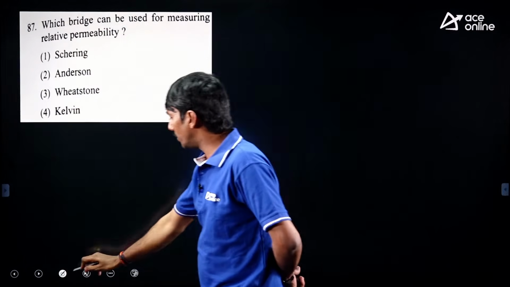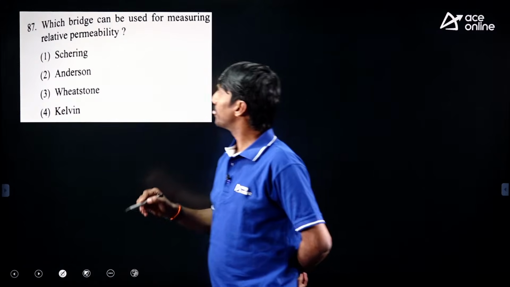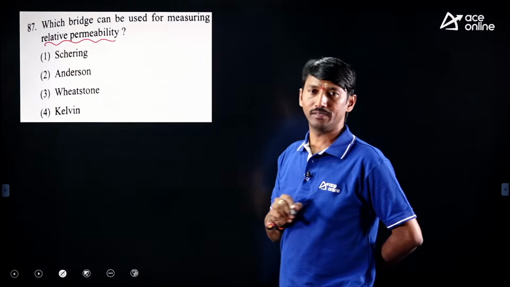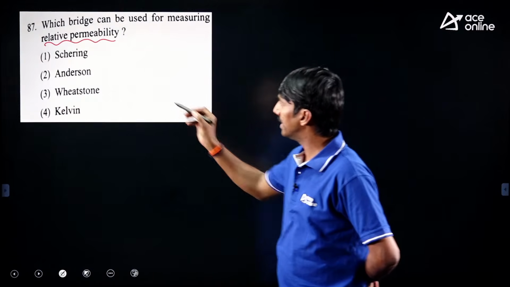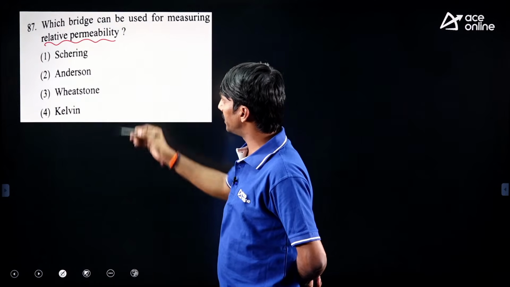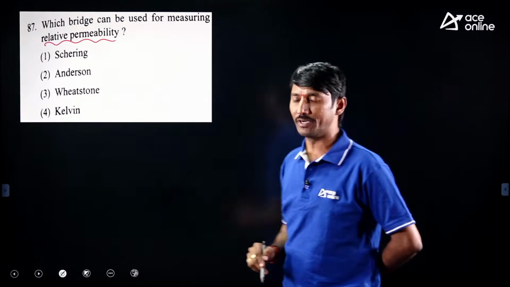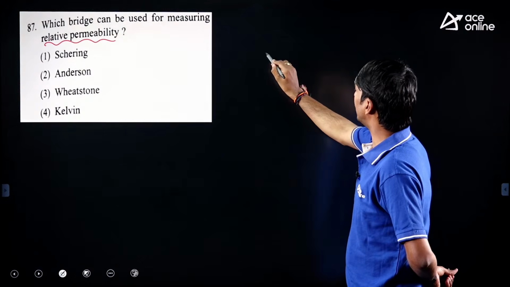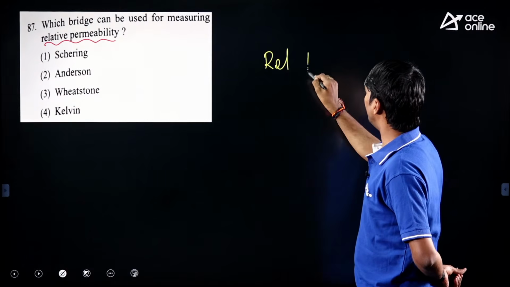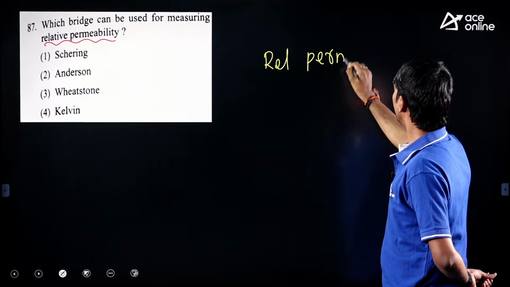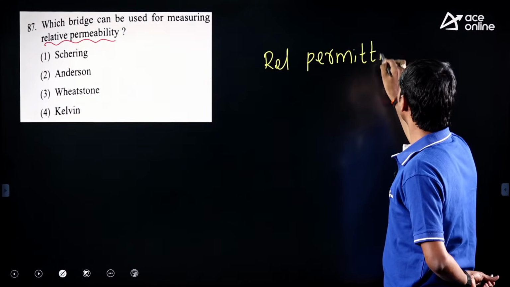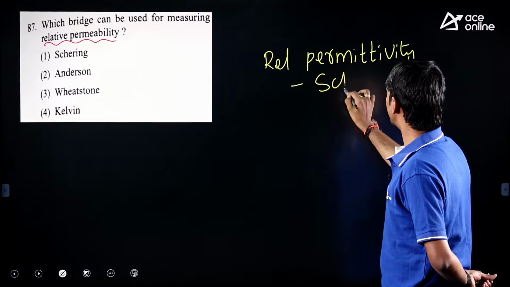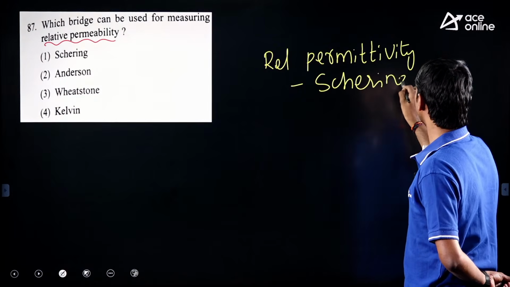Here a small ambiguity is there in this question. He wants to measure the relative permeability, but the options are given as Schering bridge, Anderson's bridge, Wheatstone bridge and Kelvin bridge. Suppose in the question they had given relative permittivity, then we can use the Schering bridge.